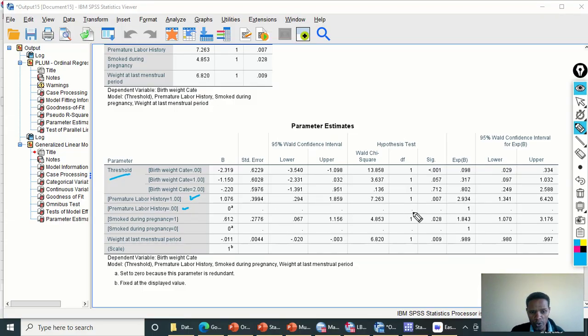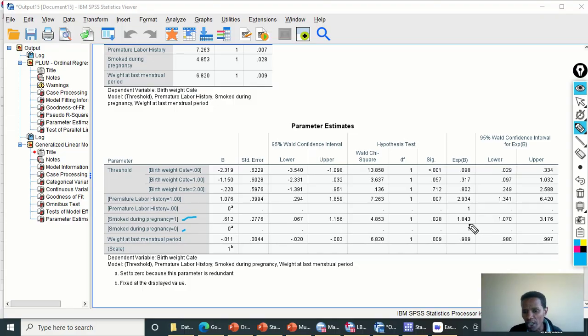And actually we need to use the odds ratio here, 2.93. And the p-value is statistical, so the p-value is less than 0.05. So we should interpret using this odds ratio, 2.93, the one that we interpreted in the previous theoretical session of this ordinal logistic regression. And again, coming to the smoking status, non-smokers coded as 0 are now the reference group. So compared to non-smokers, those women who smoked during pregnancy are more likely to get a low birth weight baby because the beta coefficient is positive here.